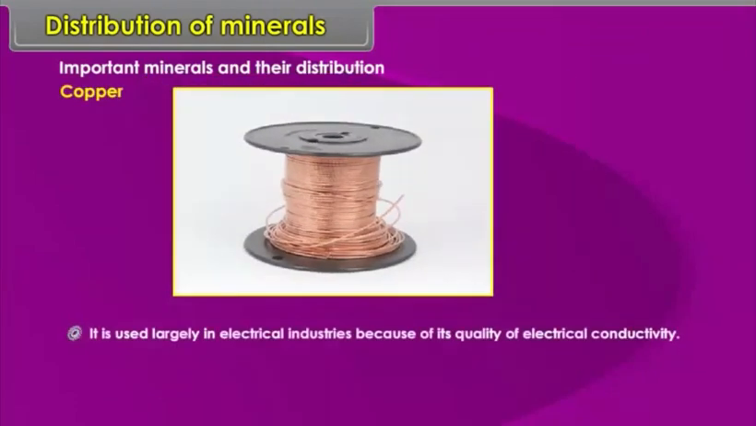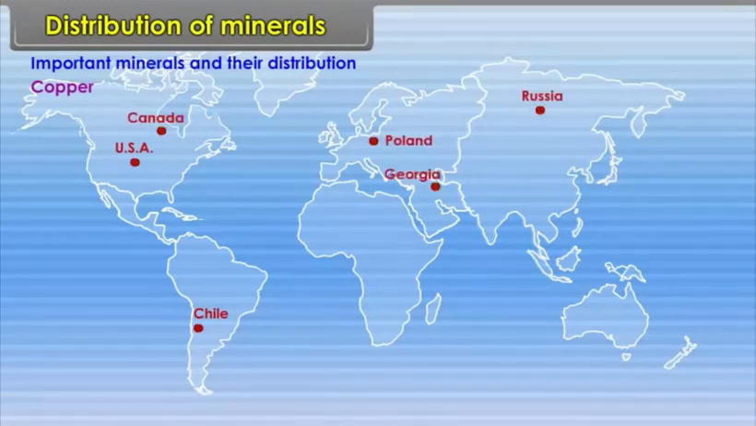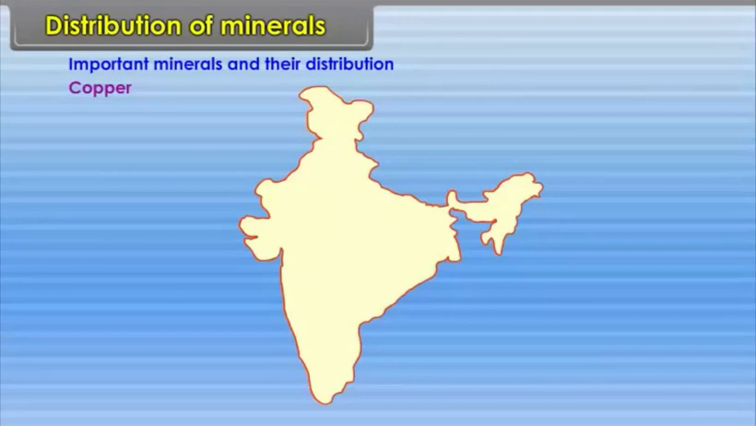Copper. It is used largely in electrical industries because of its quality of electrical conductivity. Location: World: Chile, USA, Canada, Poland, Russia, Georgia, Armenia, Congo, and Zambia. In India: Jharkhand and Rajasthan.